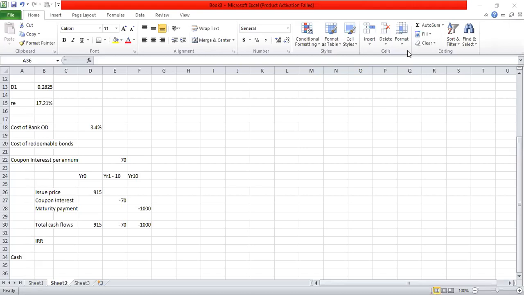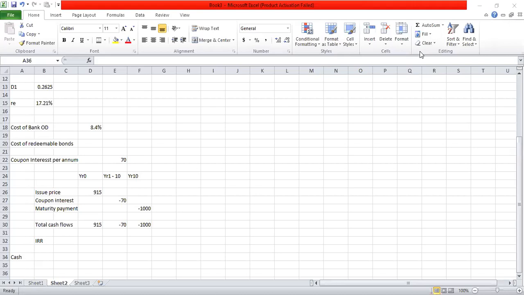So in the screen which highlights the first year, you have to enter the year 0 cash flow of our investment cash flows. In other words, as per our working, year 0 cash flow is 915. That you have to enter in the row which highlights the year 1 cash flow. So in front of year 1, you have to enter 915 as a positive cash flow.